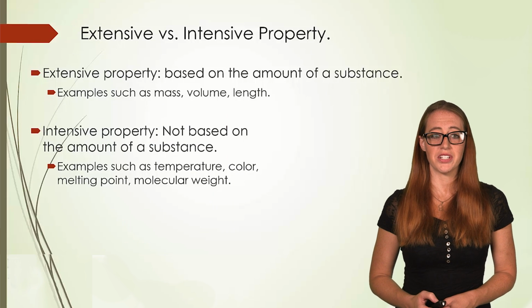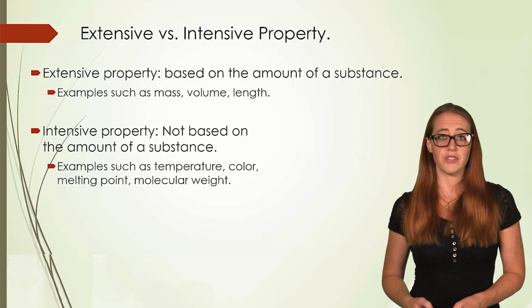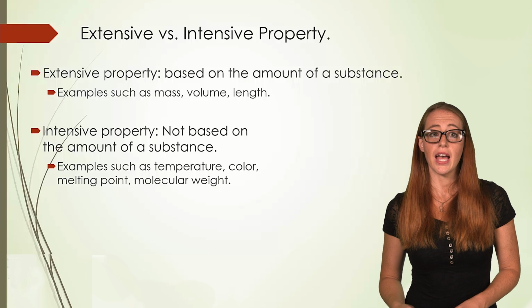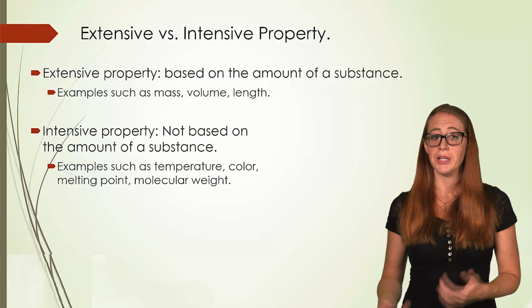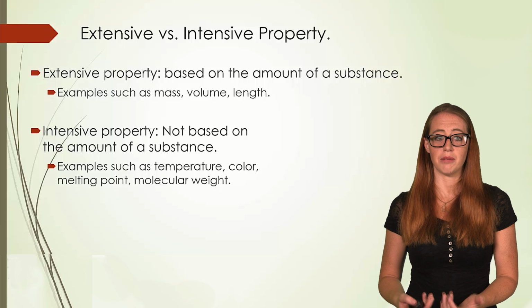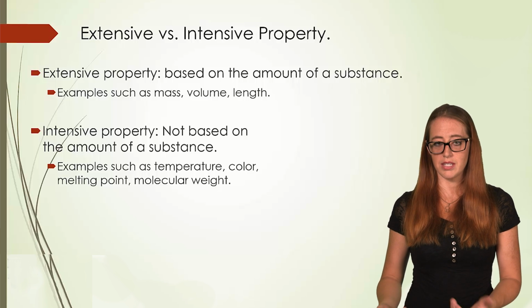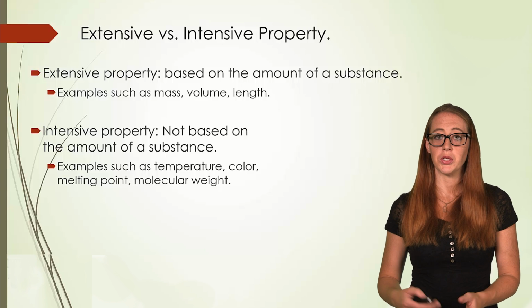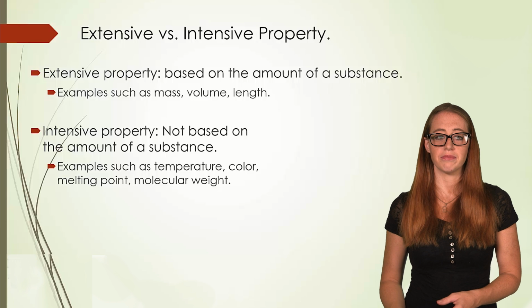Our last set of definitions for this section is extensive versus intensive property. Extensive properties are based on the amount of a substance. So, for example, mass is the obvious example. The more mass you have, the more of the sample you have. The same thing for volume. If you have more of the sample, you have a higher volume. If you have more of the sample, it might be longer.